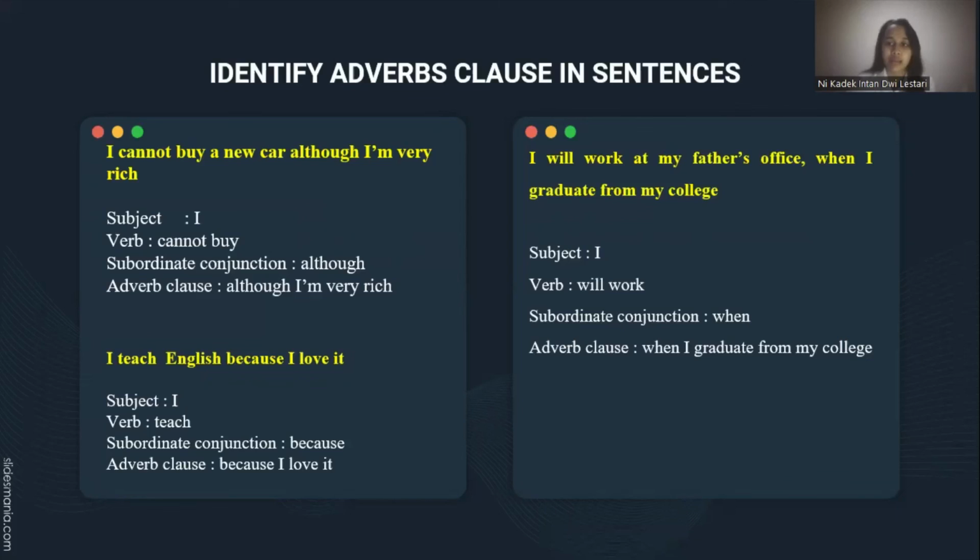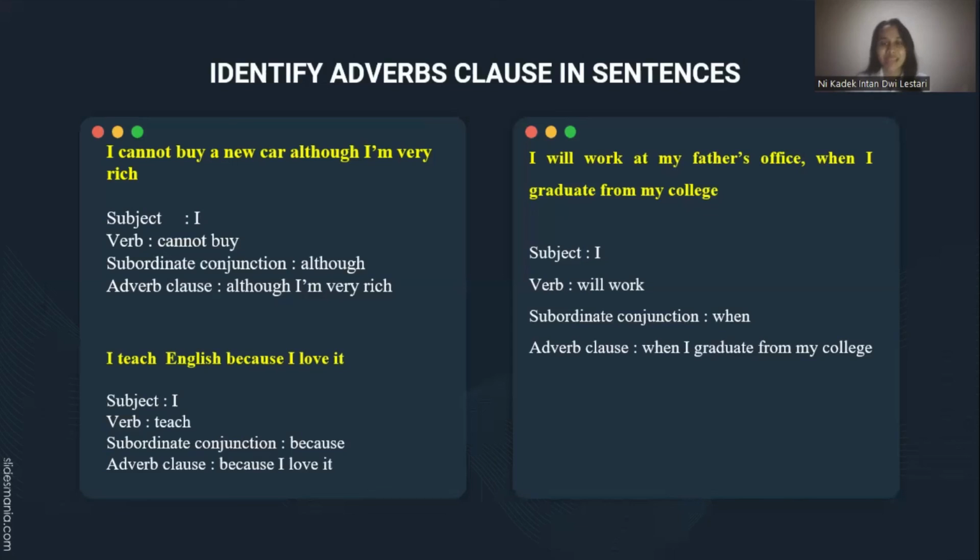For the second example, I teach English because I love it. We can identify the subject here is I, the verb is teach, the subordinate conjunction is because, and the adverb clause is because I love it.